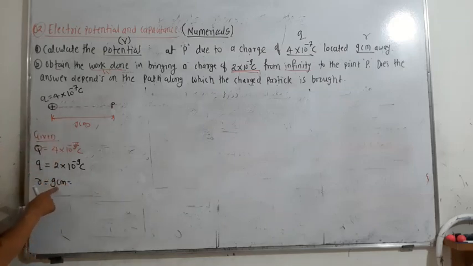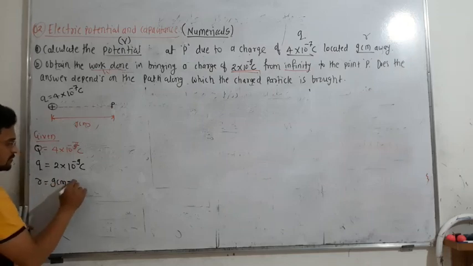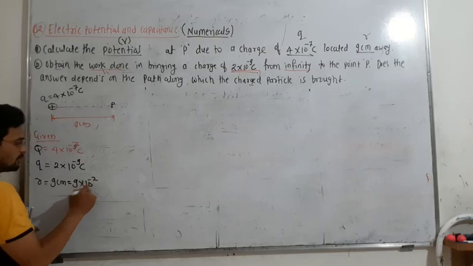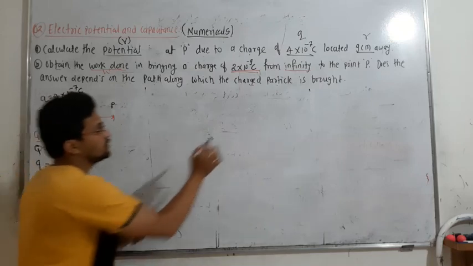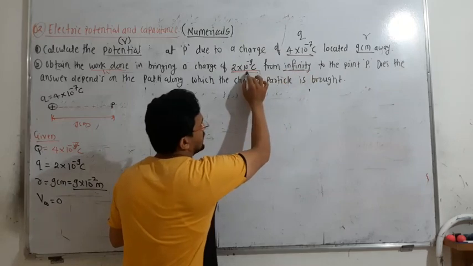So everything should be in SI units. Centimeter is not an SI unit, it is in the CGS system, so you have to convert it by multiplying by 10 to the power of minus 2, into meter. This value you have to take. And we know the potential at infinity is 0. Remember this one, because they have mentioned infinity.